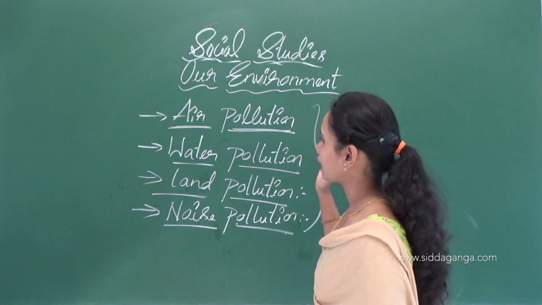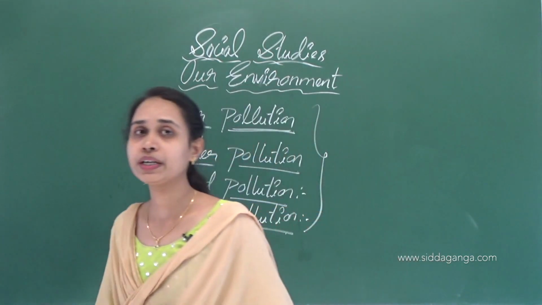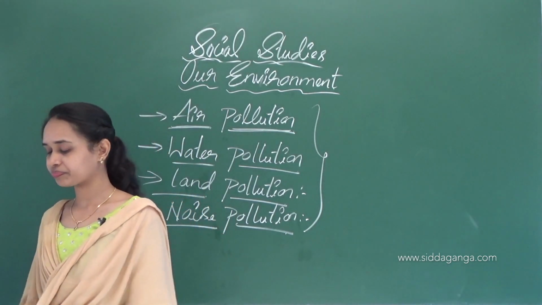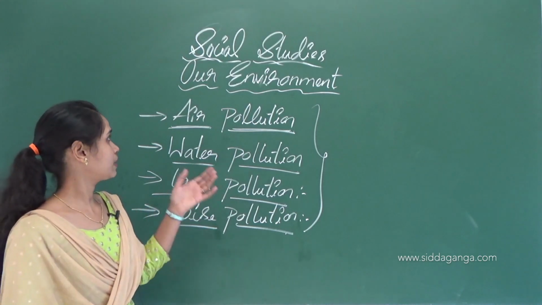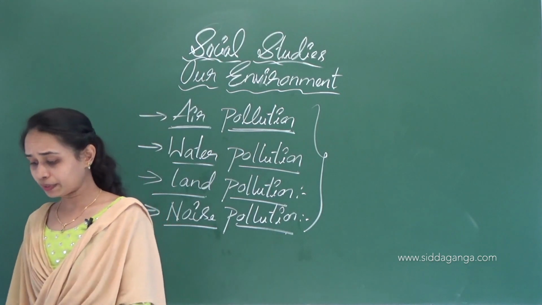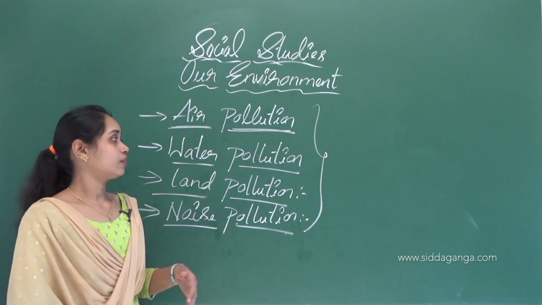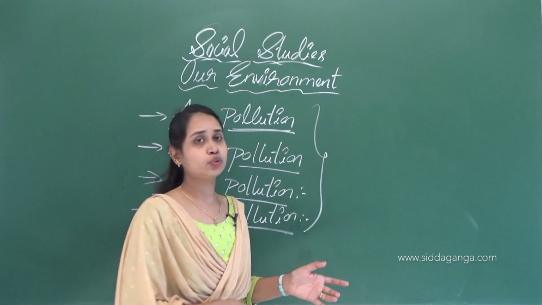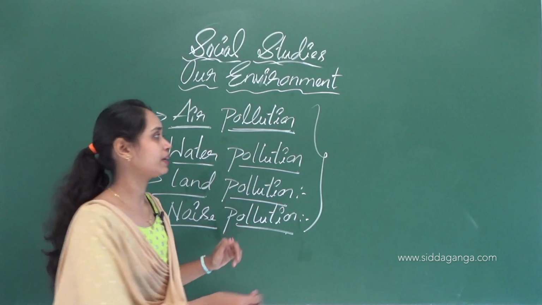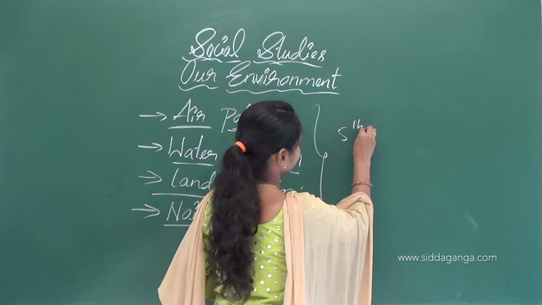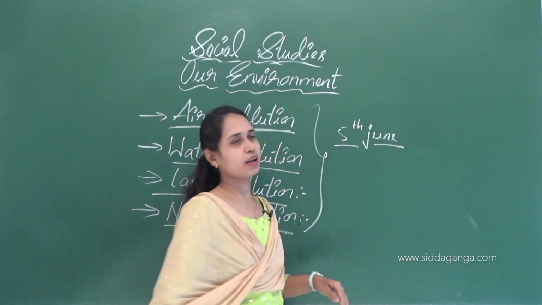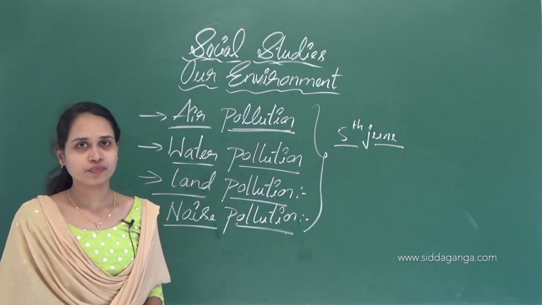So generally there are 4 types of environmental pollution. In this chapter we studied air pollution, water pollution, land pollution, and noise pollution. On the 5th of June we celebrate Environment Day. Everyone plants trees, yes or no?